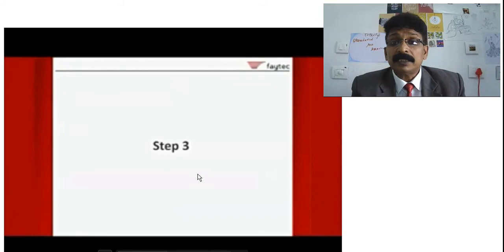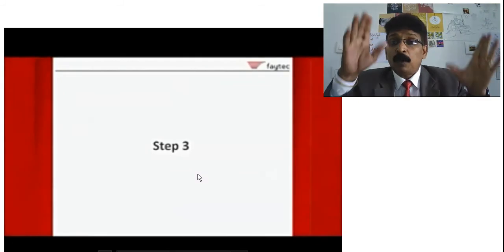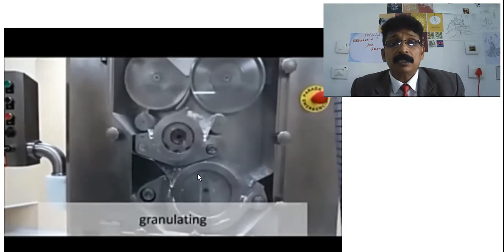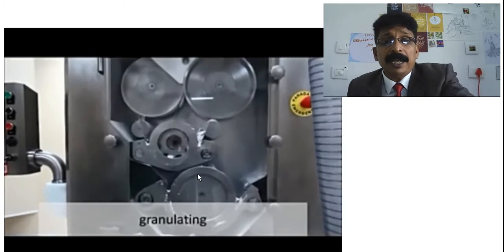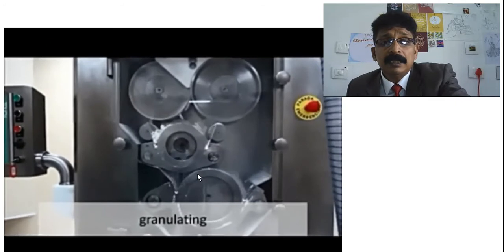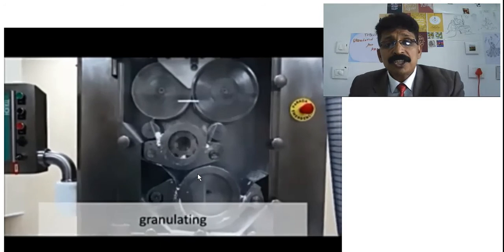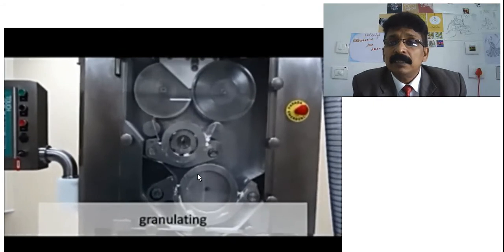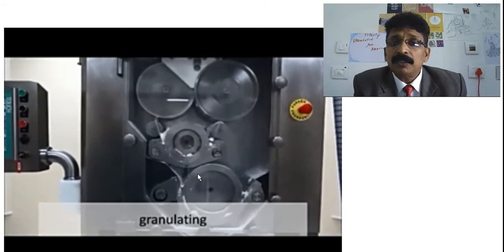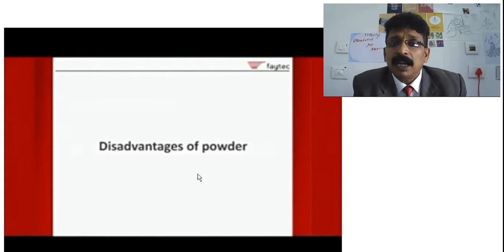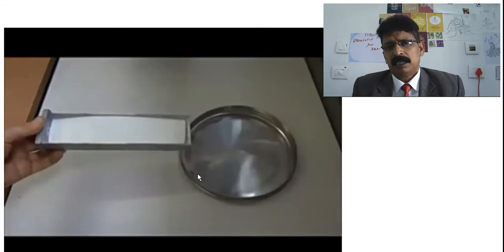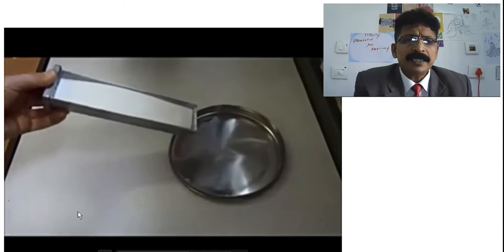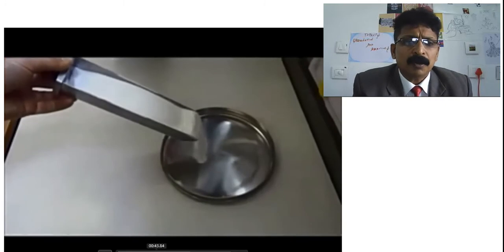In the third step, the slugs are crushed. In one machine itself you are getting granules. It is crushed by another blade. You can see there is a blade, that is the multi-mill, which crushes it, and down there is a sieve. There is a sieve according to the size which you need, understand, and you will get dry granules. There is no water. So this is what you have to think over, this place.